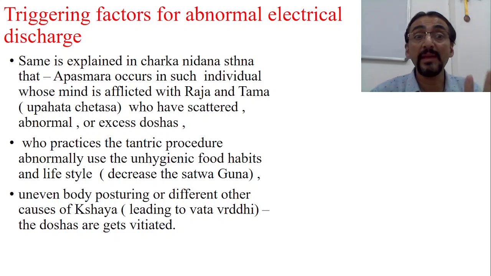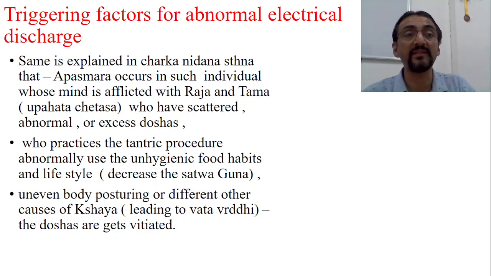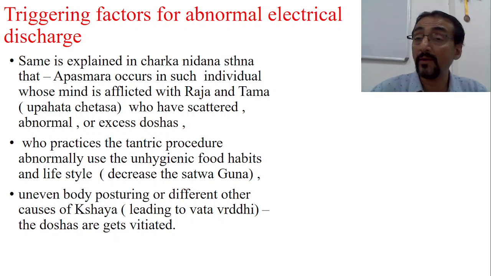The same is explained in Charaka Samhita, Nidanasthana: Apasmara occurs in individuals whose mind is afflicted with Rajas and Tamas, upahata chetasaha, who have scattered, abnormal and excessive doshas. Again he says, those who practice tantric procedures abnormally, or follow unhygienic food habits and lifestyle.